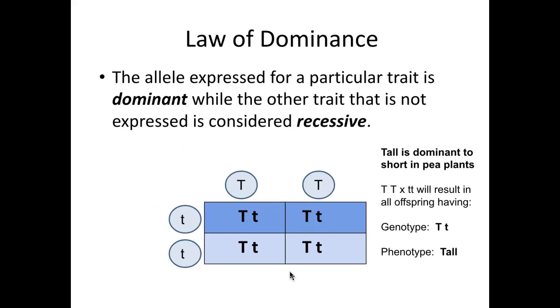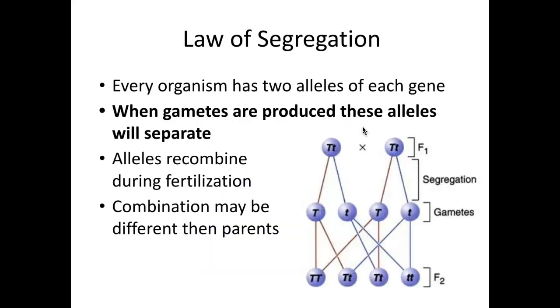And what this tells us is that a particular trait, such as height, can have 2 different types of alleles, dominant or recessive. Dominant alleles will always be expressed over the recessive allele. For example, big T, every capital T will be represented by a dominant, and recessive will be lowercase t's. And if you have 1 of each, the dominant will appear. So all 4 of these offspring will be tall. The only time you're going to have a recessive trait is if they're both lowercase t.